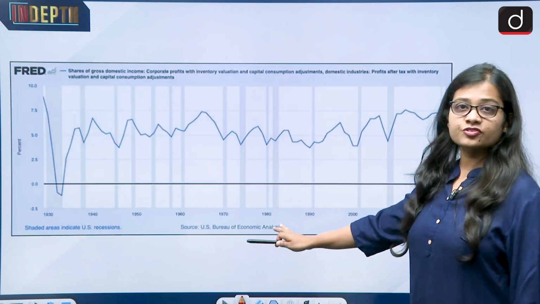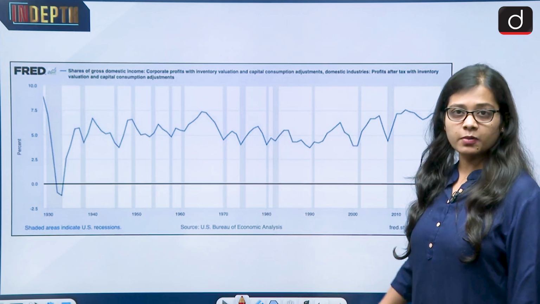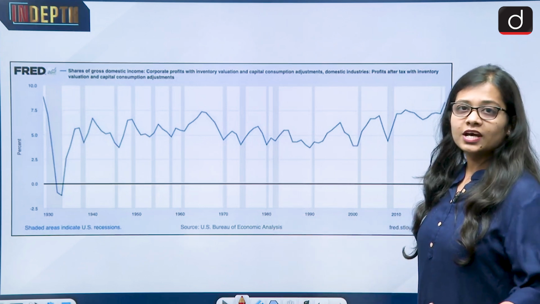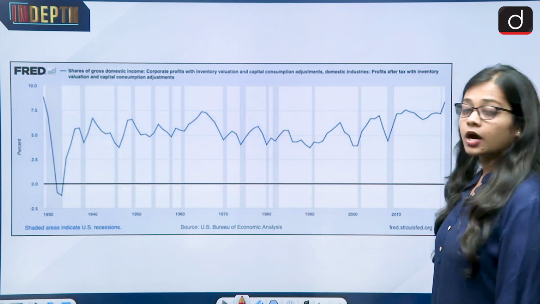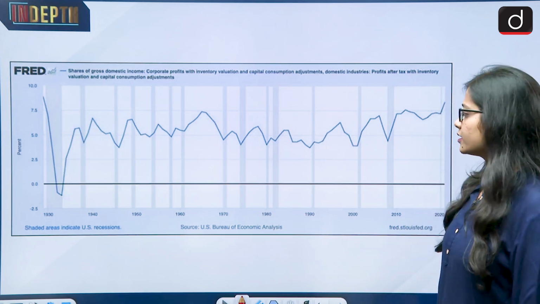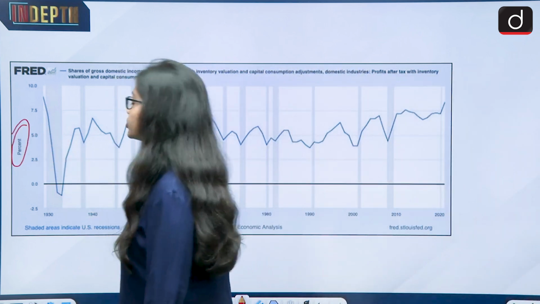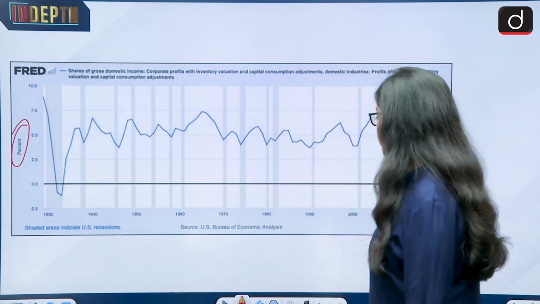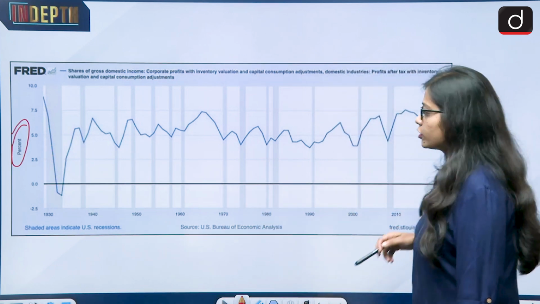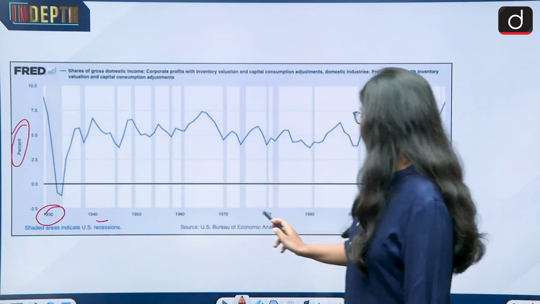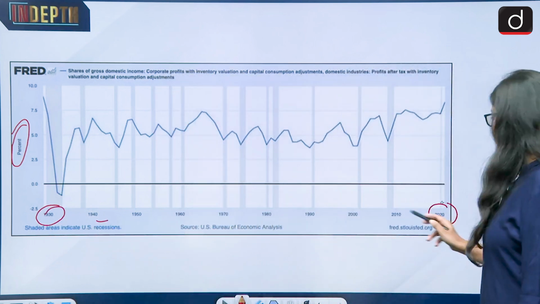Now look at this chart. This chart talks about the US market and the profit margins which the corporates have made over the last many years, or I would say over the last 100 years. This is the profit percentage on the vertical side, and this is the years. Starting from the year 1930, 40, 50, 60, 70, 80, 90, and this is 2020.